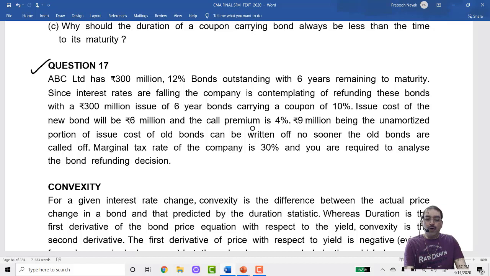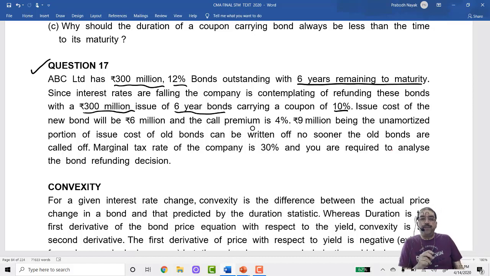Face value of the bond is total 300 million. 12% is the rate of interest. Outstanding with 6 years remaining to maturity. Since the interest rates are falling, the company is contemplating refunding these bonds with a 300 million issue of 6-year bonds. Fresh issue, 6-year bonds, but carrying a coupon rate of 10%.